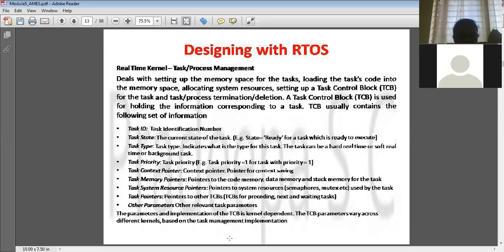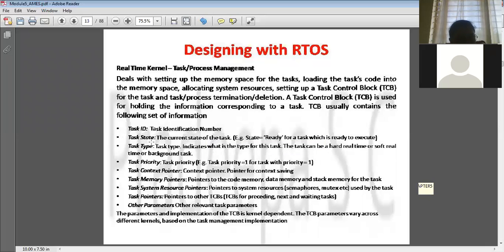So what all information will it be maintaining? In an embedded system, there are n number of program modules you have to run. Each module will be given one process. So each process in the task control block will be taken care of by this task control block. It will allocate one identification number. Each process is identified with a particular number.